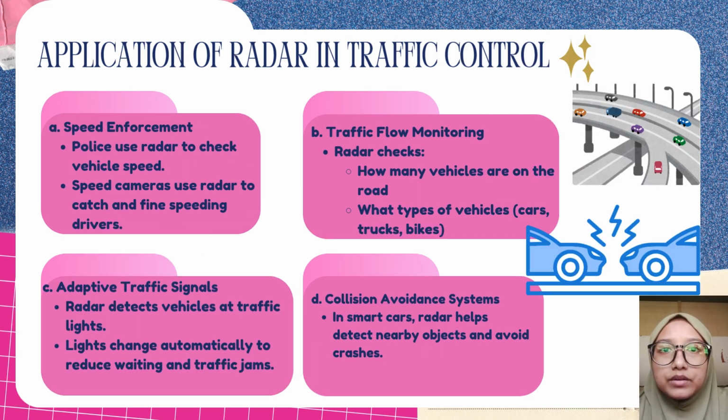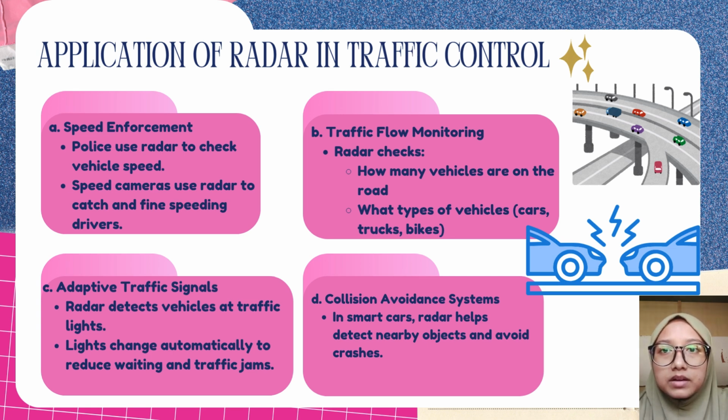Next, we go to the application of radar in traffic control. First, we have speed enforcement. Law enforcement agencies widely use radar technology to measure vehicle speed with high accuracy. Radar guns enable officers to detect speed violations, while automated radar systems, such as those integrated into speed cameras, can record speeding vehicles and automatically issue fines. This contributes to enhanced road safety and compliance with traffic laws.